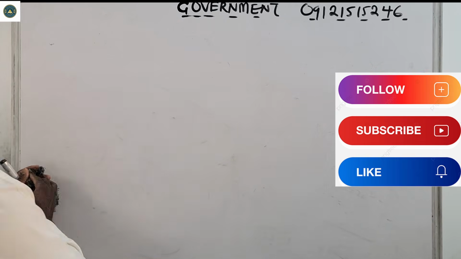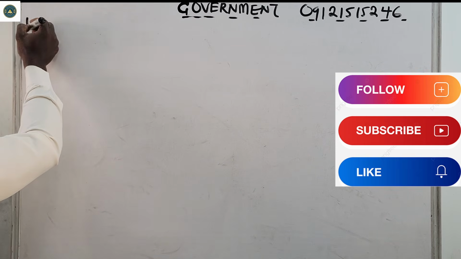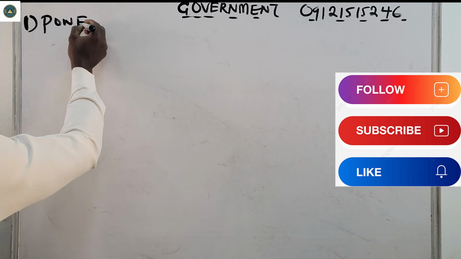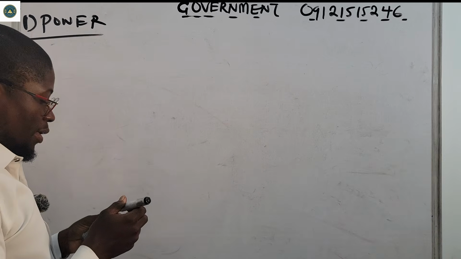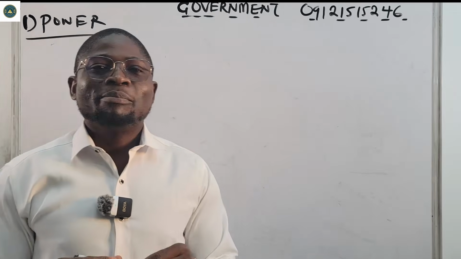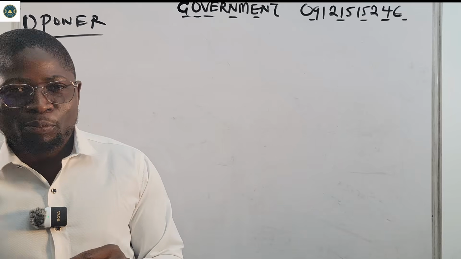So now let us see the basic concepts. Number one, we are going to look at power. So what is power? Power can be defined as the ability to compel obedience on others.